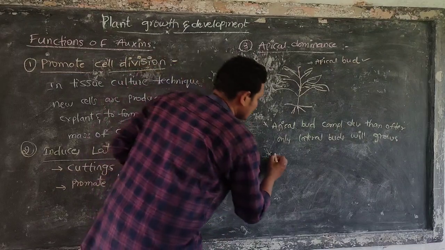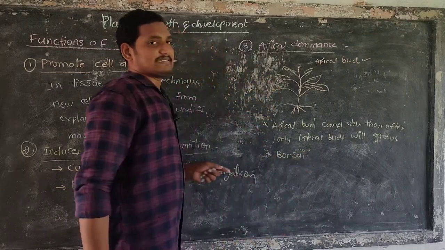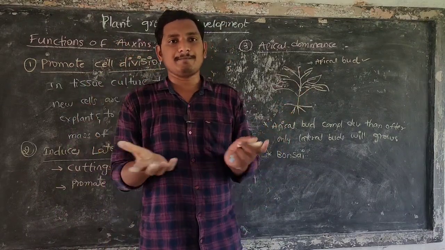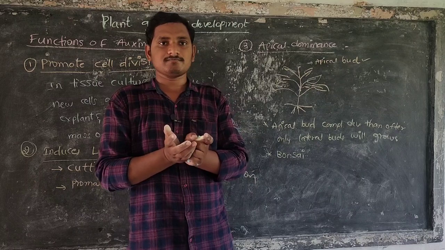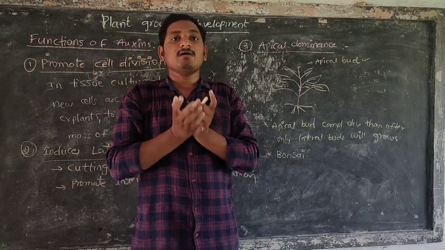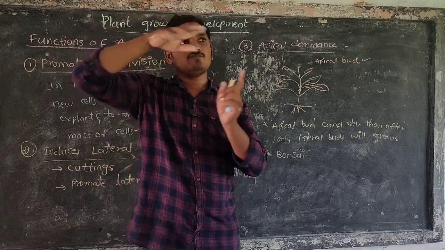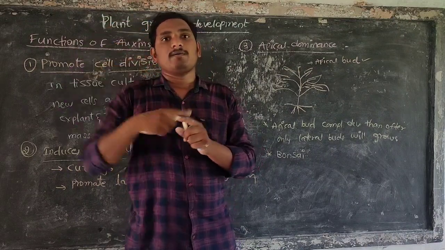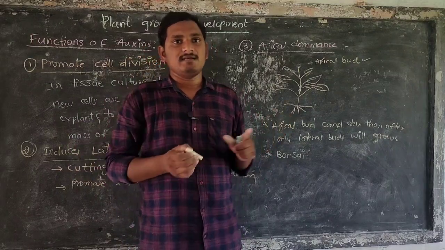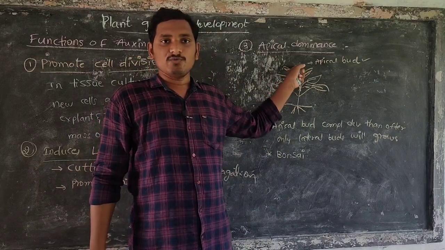This technique is used in bonsai plants. In bonsai plants, a big plant is kept in a single pot, but the height reaches only a certain limit. It means in this technique the apical bud is removed.